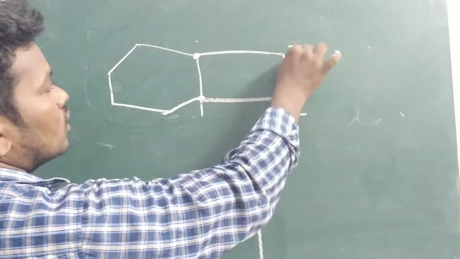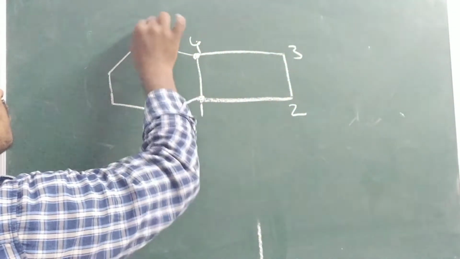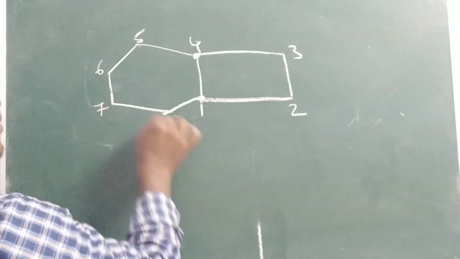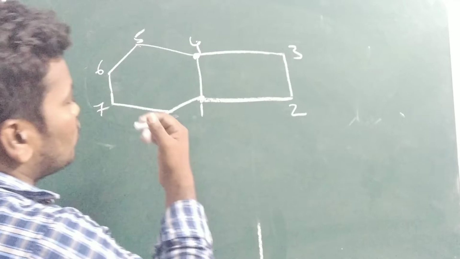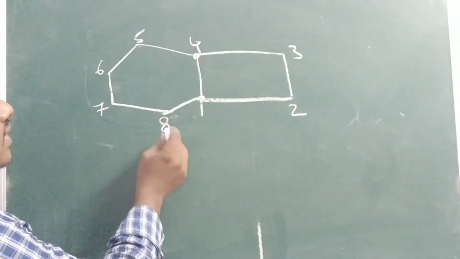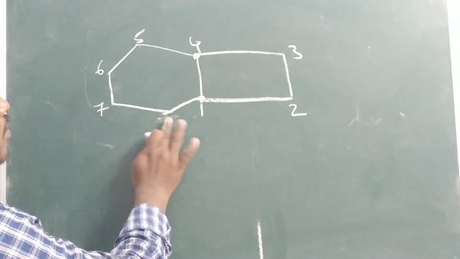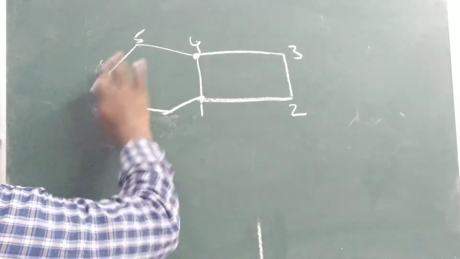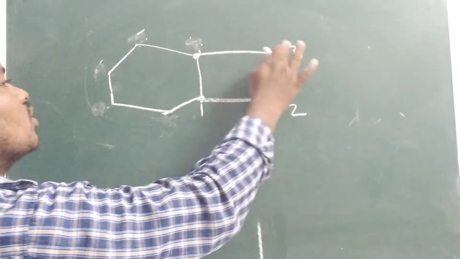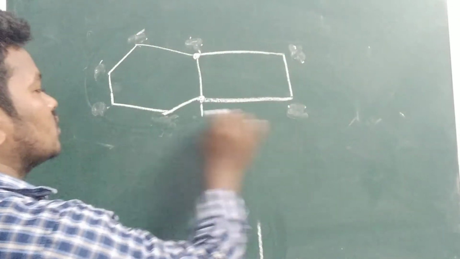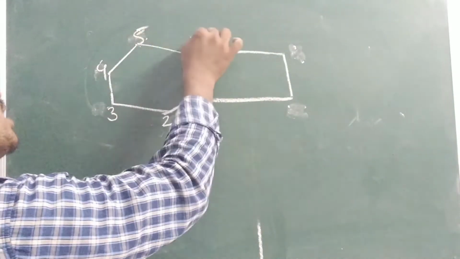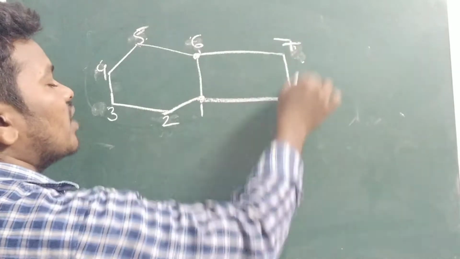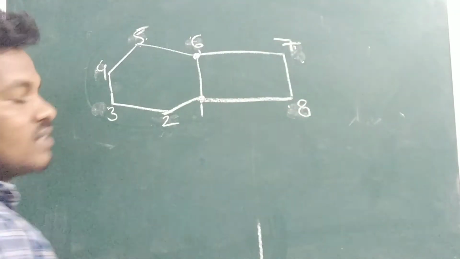For example, 2, 3, 4, 5, 6, 7, 8. This is the wrong system. The numbering should be done in such a way that you go through the highest number of carbons first. The highest number of carbons also we have to number first. That means 2, 3, 4, 5, 6, 7, 8. This is the second rule.